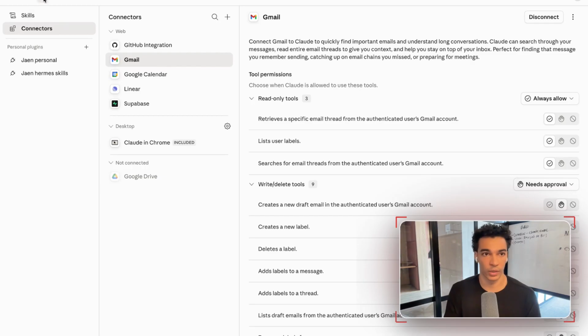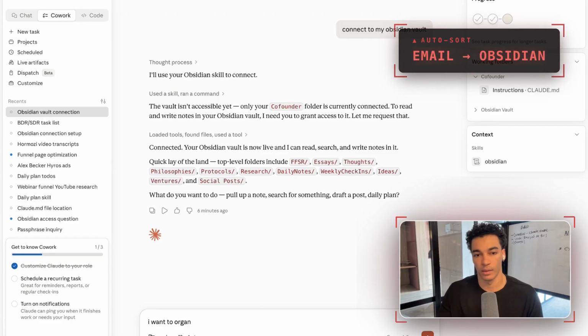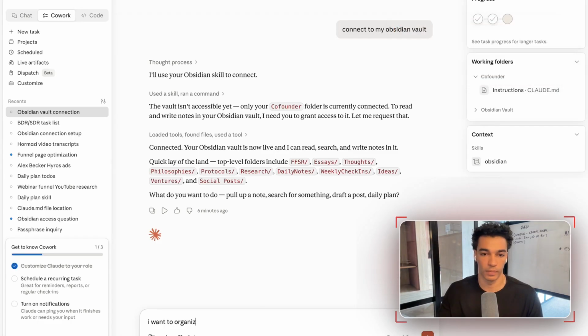Once you have Gmail connected, you head back into this chat where you've already told it to connect Obsidian. And I'm just going to tell it, I want to organize and save all of the information from my email into Obsidian, right? And essentially you're going to repeat this exact process for every single place that there's information about you.